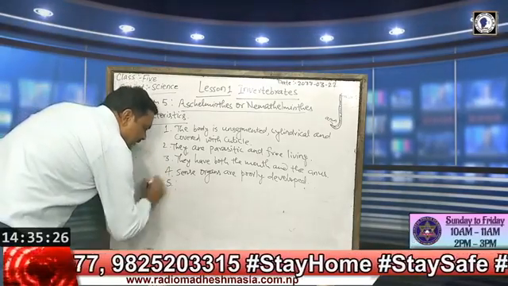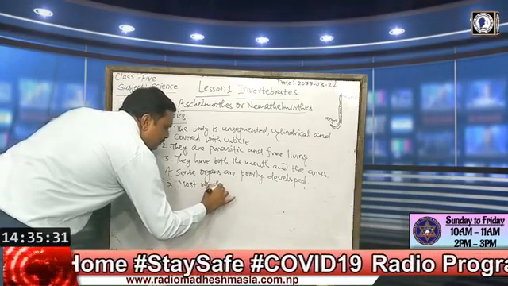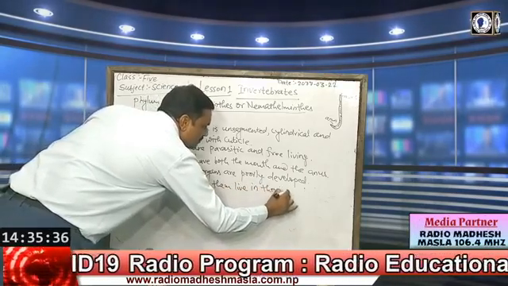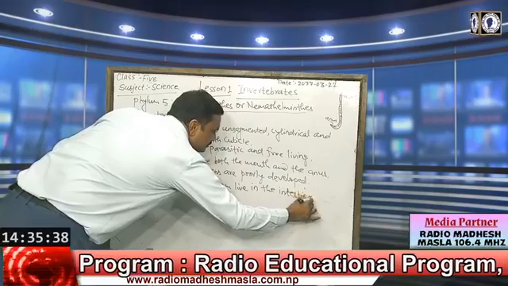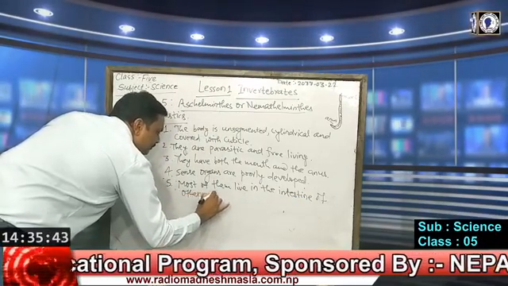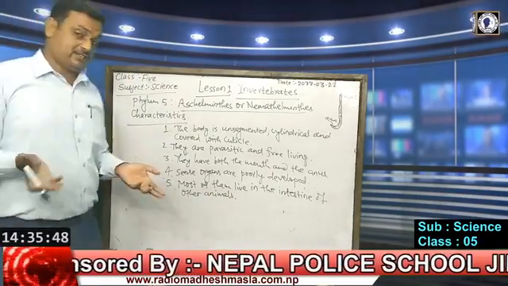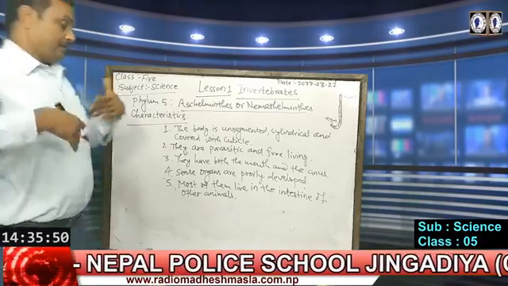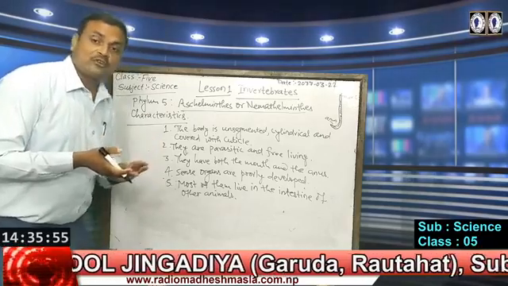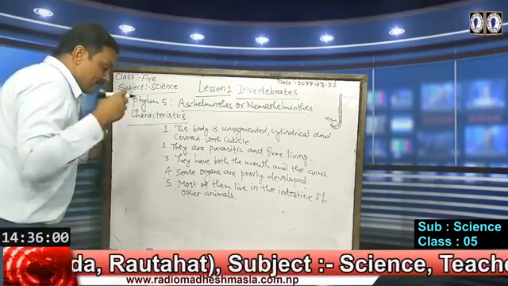Fifth characteristic we can write, most of them live in the intestine of other animals. So these are common. We also take some medicines for worm infestation to get free from those worms. They are like pinworm, hookworm, roundworm. They are found in the intestine of other animals and they suck their food from there.